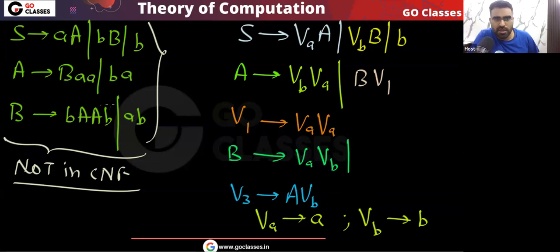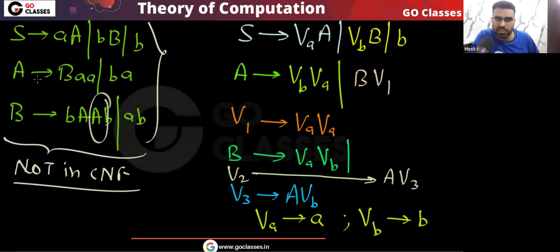Next, I will create a variable V2 which will go to A V3. You can see this is V3. So I will create a new variable V2 which will go to A V3. Correct? And finally this B will go where? This will go to B V2.